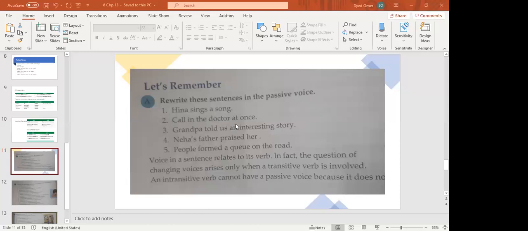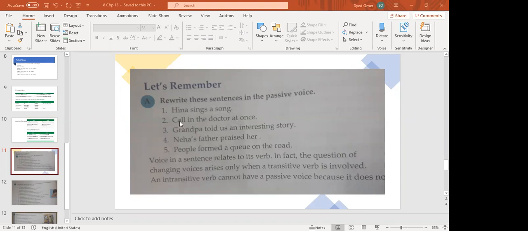Call in the doctor at once. So it is starting with the word call. It is an imperative sentence. Please write it down in front of it so that you can remember. Later on, you can do this exercise in your copy. Now, imperative sentences, you are going to start them with let. Let, the object is the doctor. Let the doctor be called in at once. Okay? Let the doctor be called in at once.